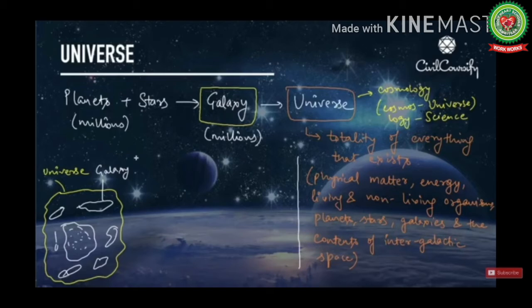Now the next question arises about the existence of universe. For that, a theory has been given by the Belgian cosmologist Sir Georges Lemaitre. He named it a Big Bang theory. This theory states that nearly 13.7 billion years ago, there was a massive explosion of an extremely hot bubble that was thousands of times smaller than a pinhead. After that explosion, the universe that we know came into existence, and all that happened in a fraction of seconds.